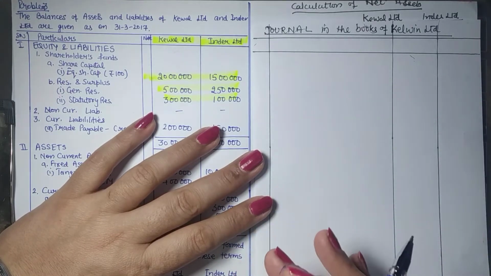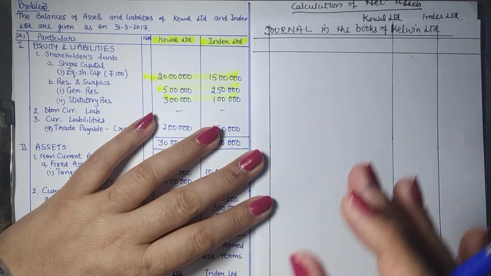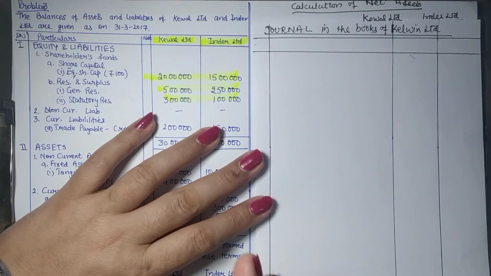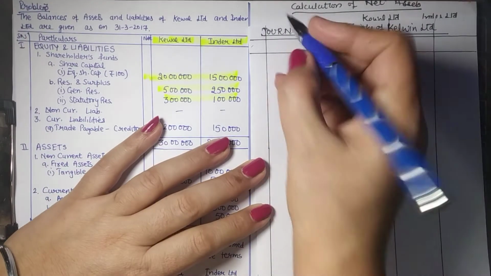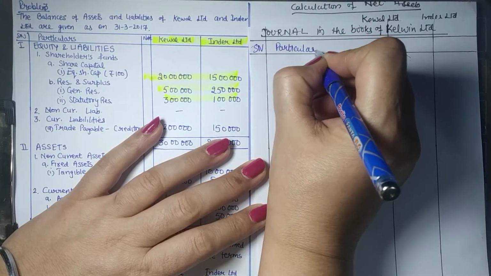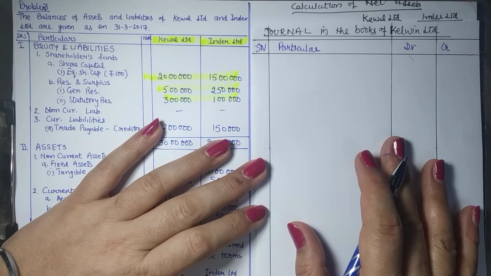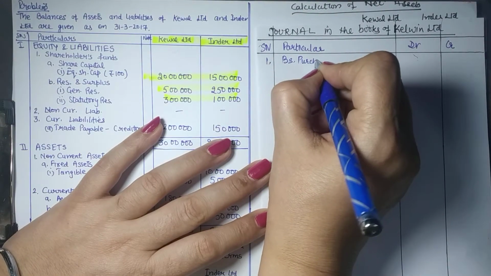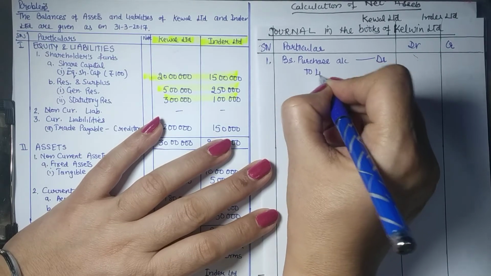And then the second set of entries within this category are their preliminary expenses, the realization or winding up charges of the company paid by the purchasing company, and any statutory reserves to be maintained. So let us see these entries. Number one is that we are to pass entries for purchase of business. Since it's a case of amalgamation, a combined entry for purchase of business will be passed. Like our journal entry is business purchase account debit to liquidators of vendor company.